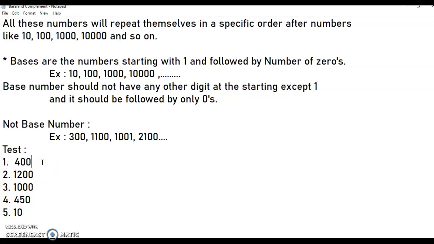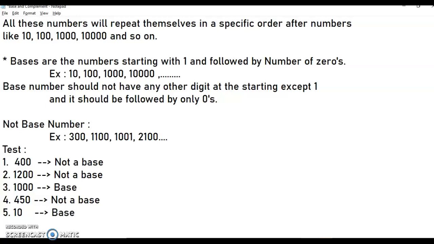Now I am answering these questions. 400 is not a base number. 1200 is also not a base number. 1000 is starting with 1 and followed by a number of zeros, so it is a base number. 450 is not a base number. 10 is starting with 1 and followed by a number of zeros, so it is a base number. Hope this concept is clear.